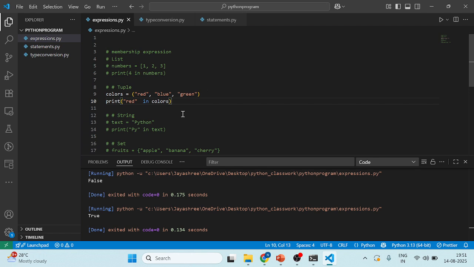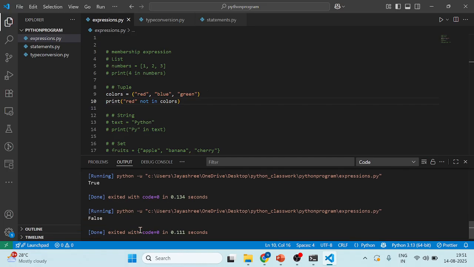It is based on the condition. But what I have written, the tuple, it is not in color. So red is not in color, so it is taking it as false. Why? Because red is there. What I am writing here is what I am writing here. So red is not there. So I am following like this, and it will be printed like this.